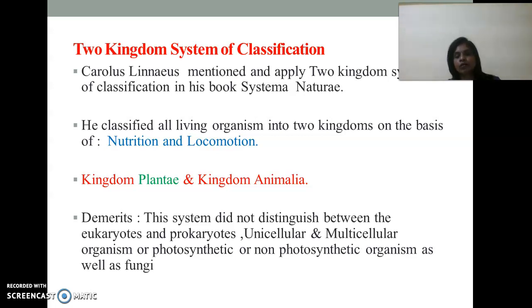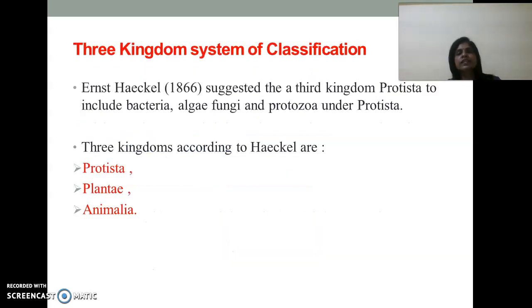The next example, again based on a few observable characters and a part of the artificial system of classification, is the three-kingdom system of classification, put forth by Ernest Haeckel. Ernest Haeckel suggested a third kingdom in addition to the two kingdoms described earlier by Carl Linnaeus. That third kingdom is the Protista. In that third kingdom, he added all the unicellular organisms as protists.